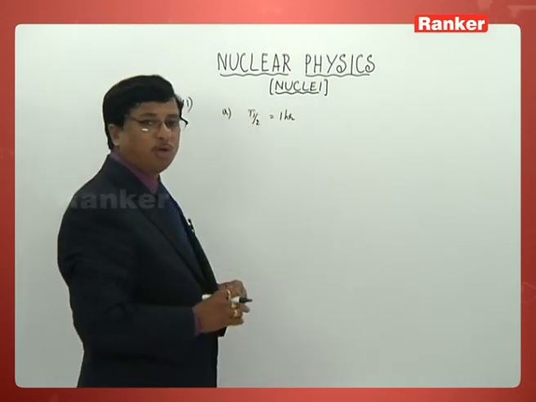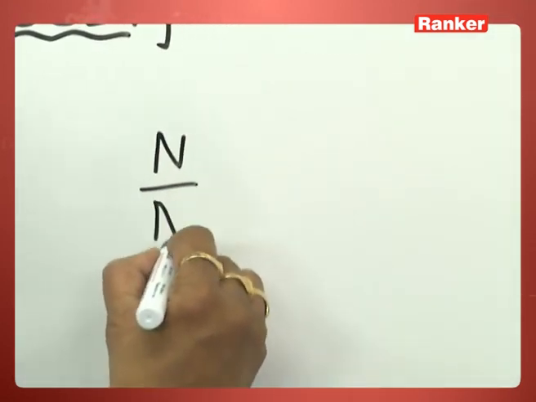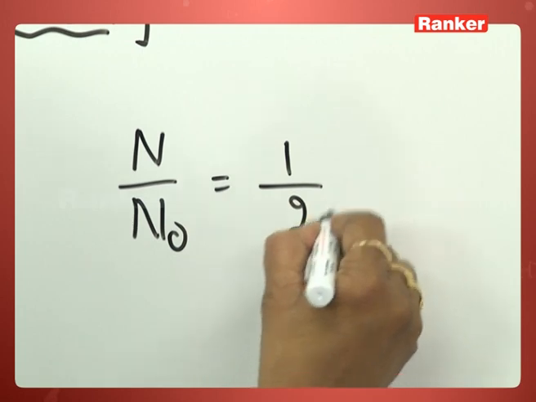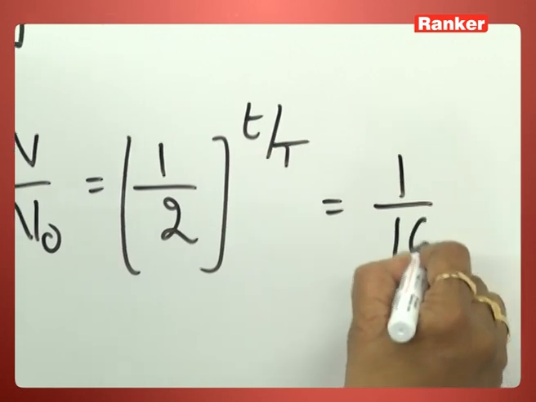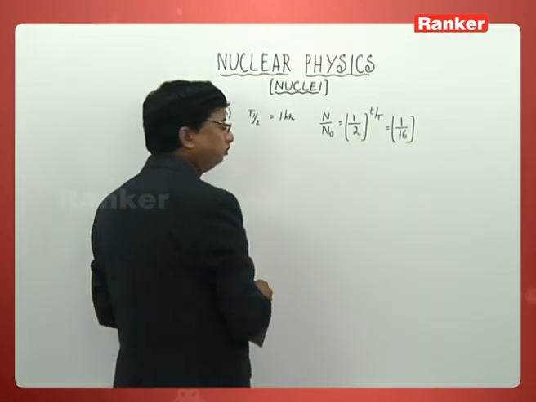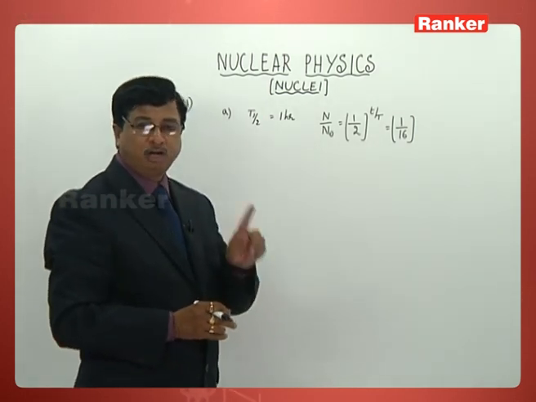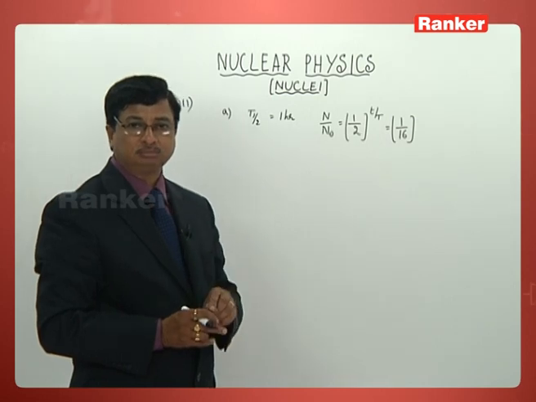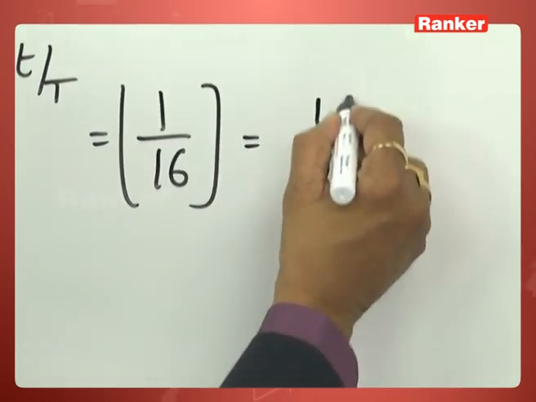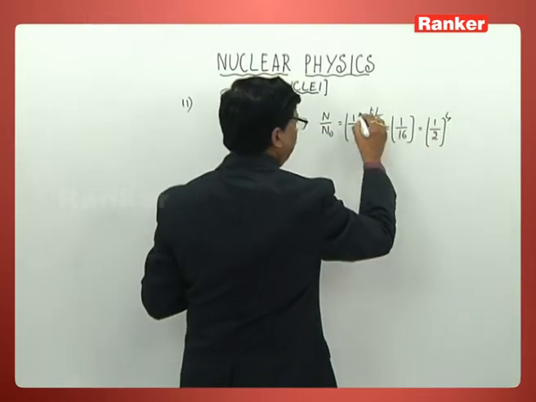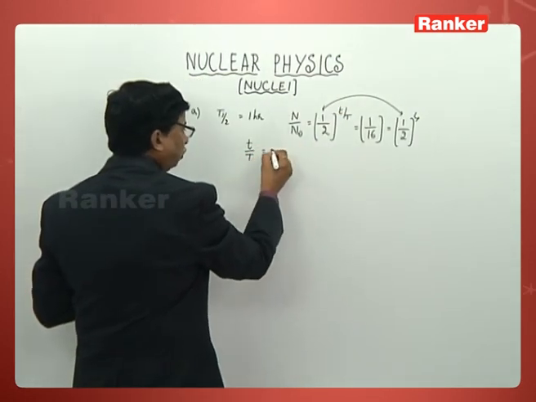Let us calculate this value. We know very well n by n naught is 1 by 2 to the power t by T, which is now 1 by 16 according to the given value. 6.25 divided by 100 becomes 1/16th. So 1/16 can be written as 1 by 2 whole power 4. Now equate these two. What will you get? t by T is equal to 4.